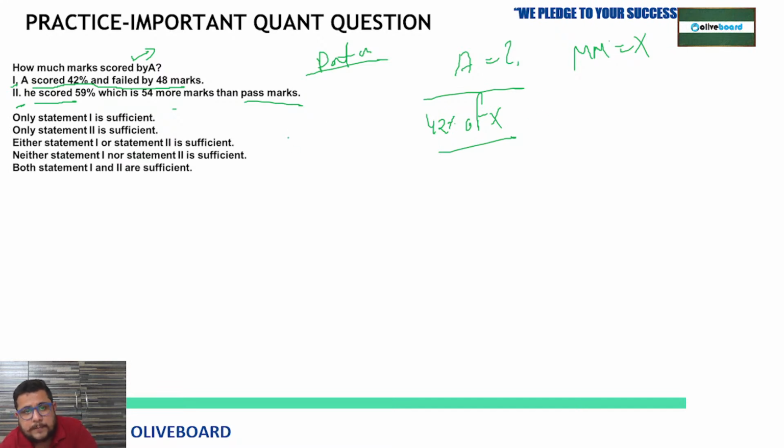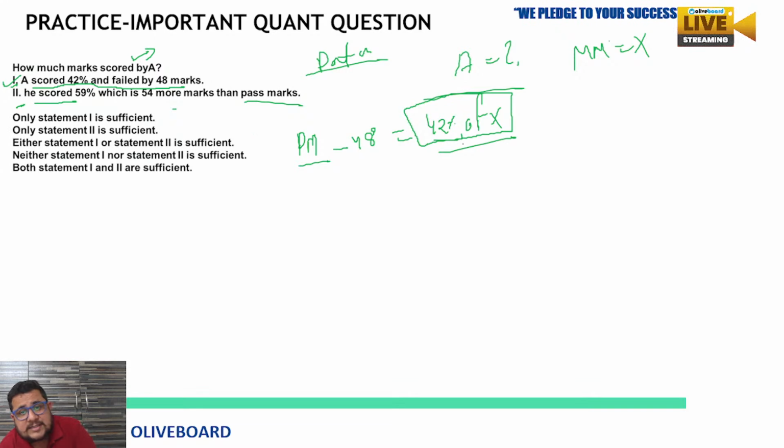So passing marks are PM. Passing marks minus 48 equal to 42% of X. This is the data we are getting from the first statement. But by this, can we determine the maximum marks in the exam? How much A scored depends on that only.